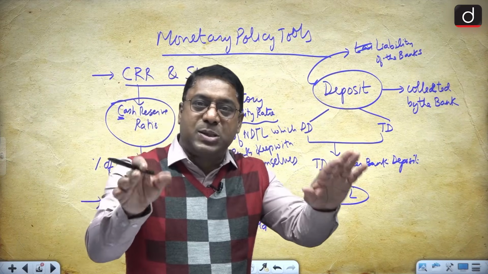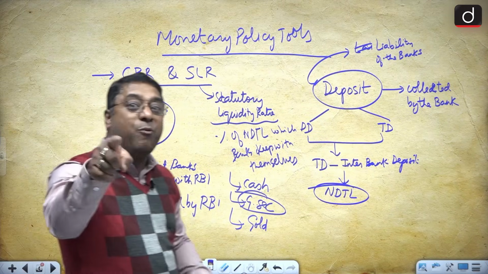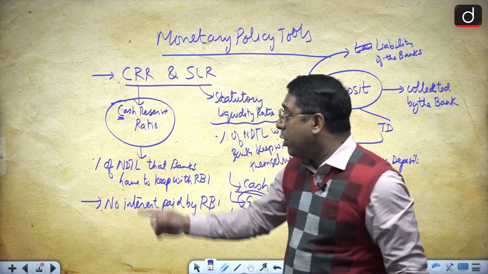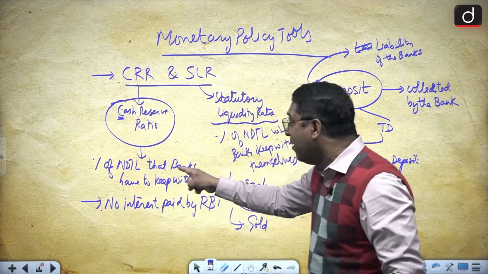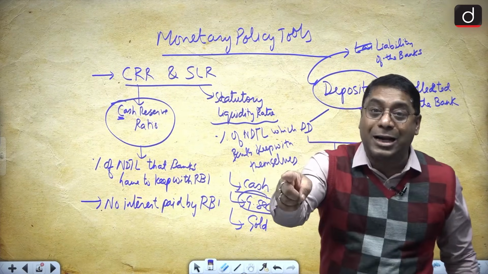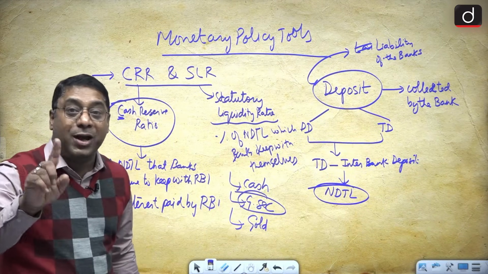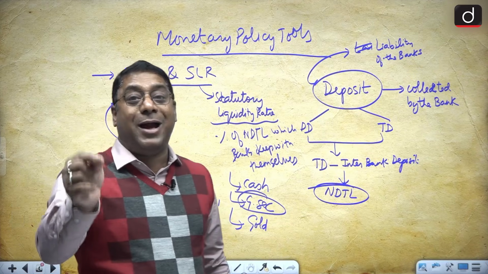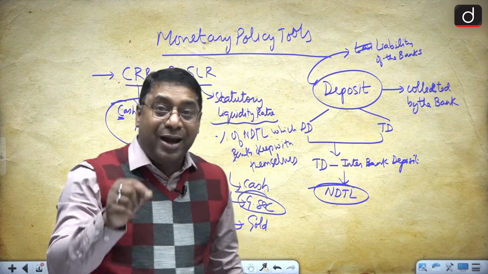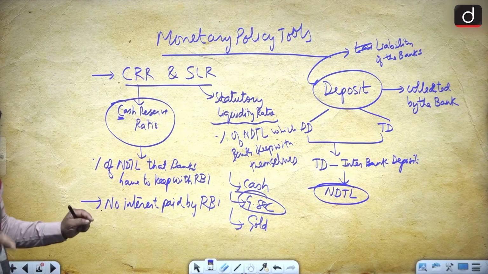So for you, this CRR and SLR is clear. C stands for what? Cash. So C will be referred to central bank. So it is the percentage of NDTL which the banks have to keep with the central bank, that is with the RBI. And for that, the RBI does not pay any interest. And the rate is decided by the RBI. So right now, I asked you, what is the CRR rate? As of present, it is 3% currently. So you got the answer.